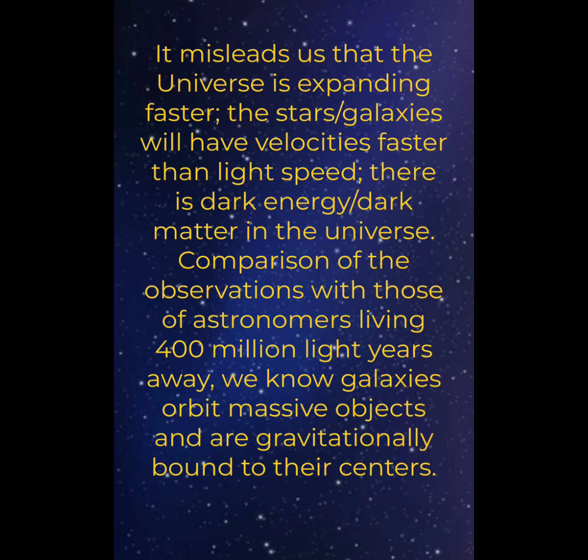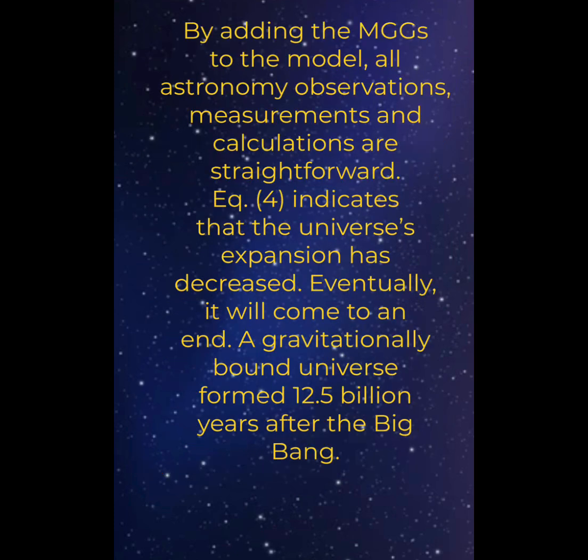We know galaxies orbit massive objects and are gravitationally bound to their centers. By adding the MGGs to the model, all astronomy observations, measurements, and calculations are straightforward. Equation 4 indicates that the universe's expansion has decreased. Eventually, it will come to an end. A gravitationally bound universe formed 12.5 billion years after the Big Bang.